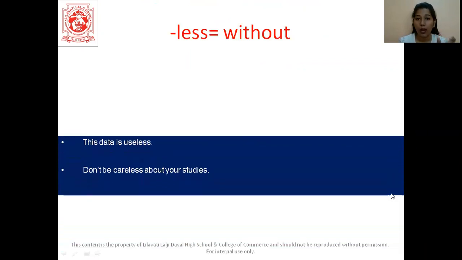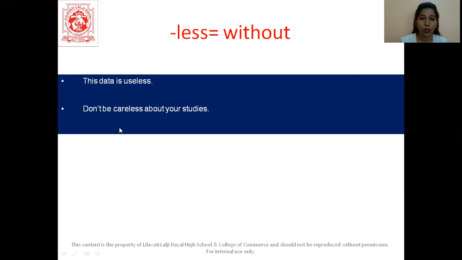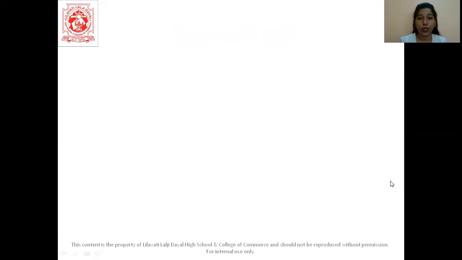We add the word less, which means without. This data is useless. See, use is your base word. We have added a suffix to it, that is less. Use, less. Don't be careless about your studies. Care became careless. Let us see the next example now.